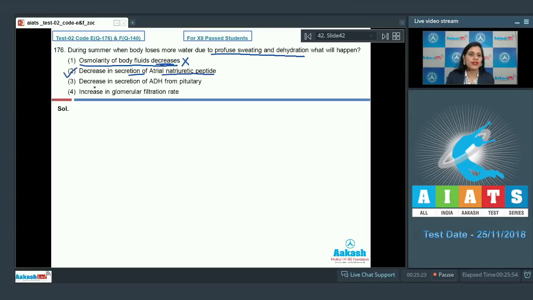The next option given is decrease in secretion of ADH from pituitary, and this is an incorrect option because this will lead to increase in secretion of ADH from pituitary. The next option given is increase in glomerular filtration rate, and this is an incorrect option because due to this profuse sweating or dehydration, there will be decrease in glomerular filtration rate, which will ultimately lead to the stimulation of RAS system. So the correct answer for this question is option number 2. Let's move on to the next question.